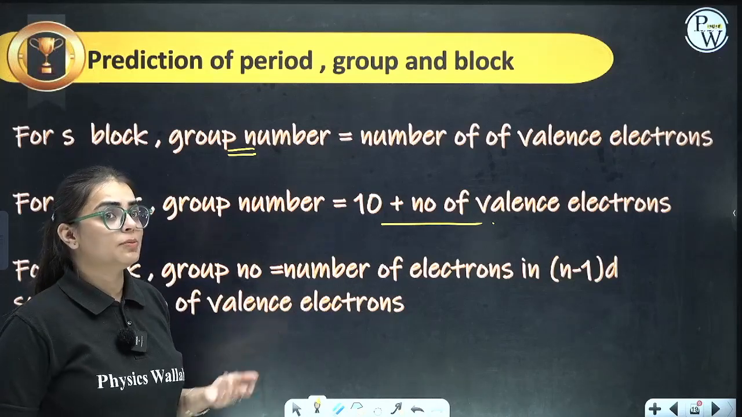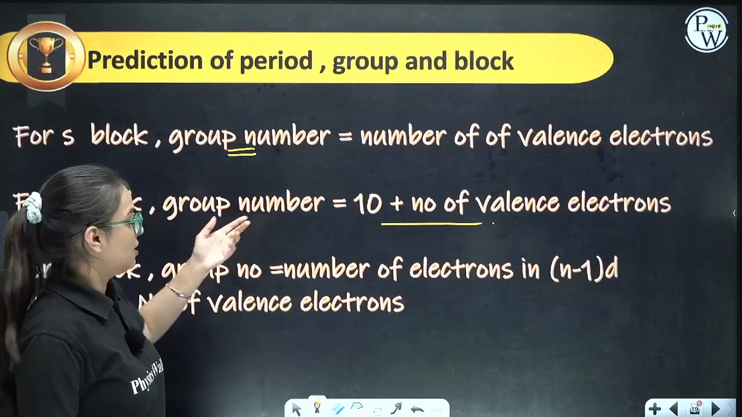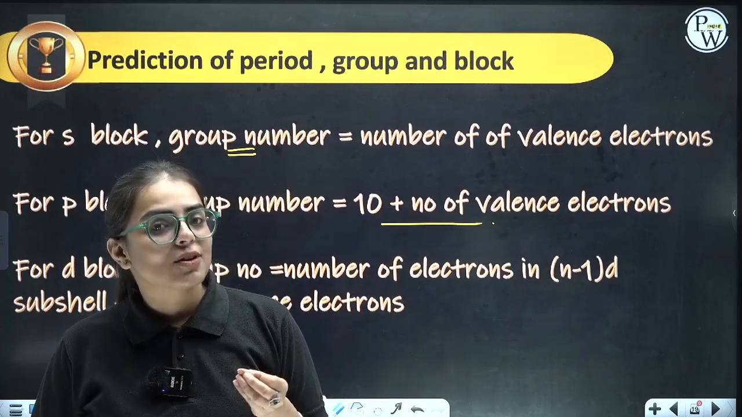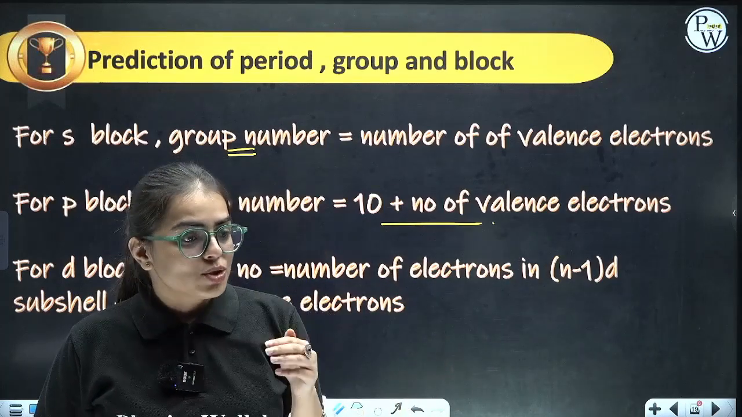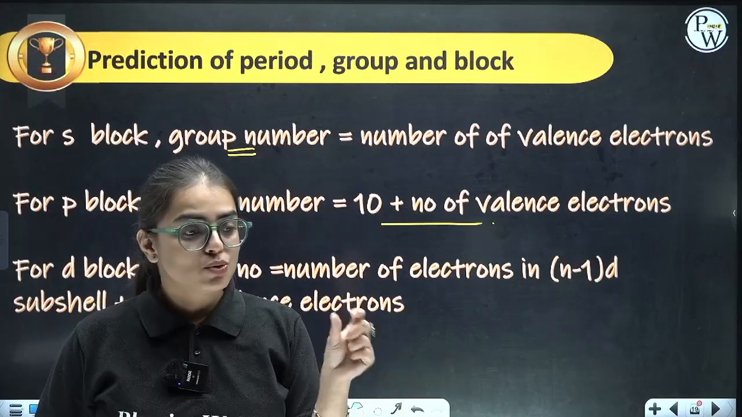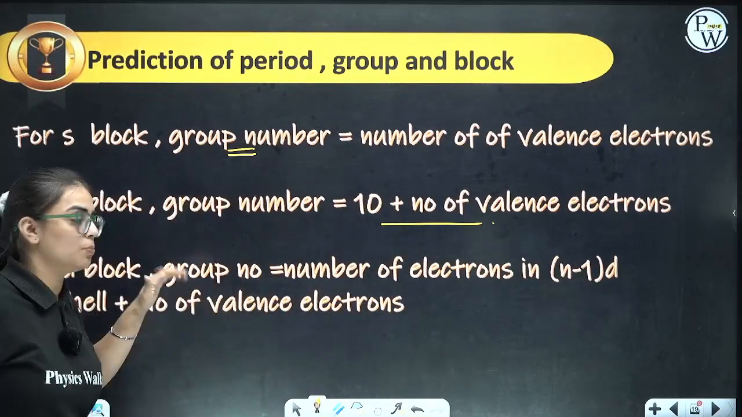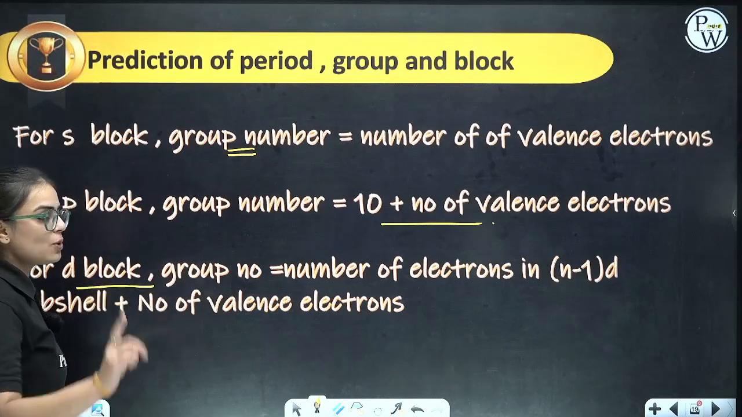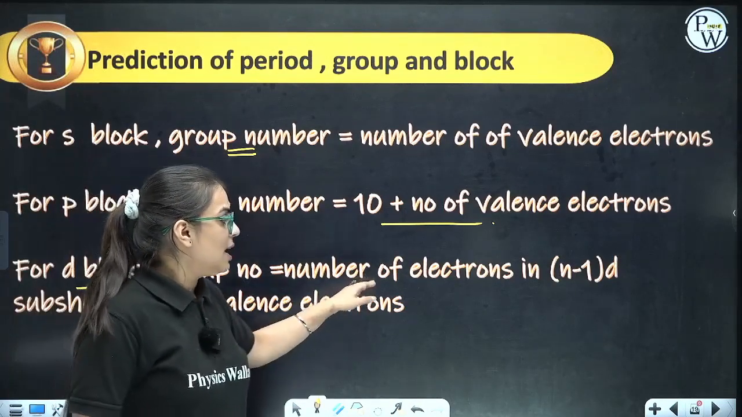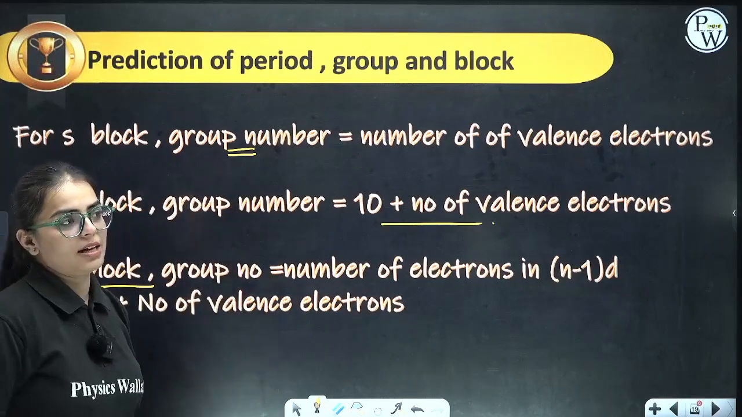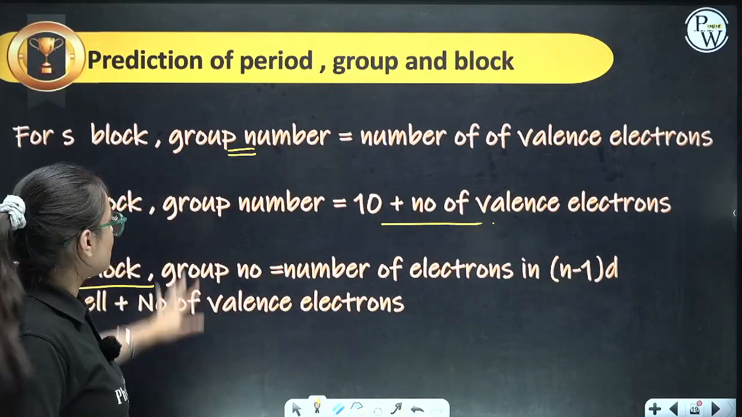For example, group number 13, the boron family. Let us talk about boron. How many electrons are there in the valence shell? 1s2, 2s2, 2p1, so 3 electrons. So 10 plus 3 is 13. That means it belongs to the 13th group. For D block elements, to calculate the group number, take the number of electrons in the (n minus 1) d subshell plus the number of valence electrons. Clear? So this is for the group number.